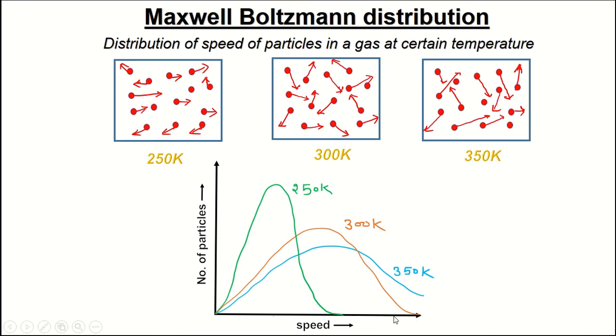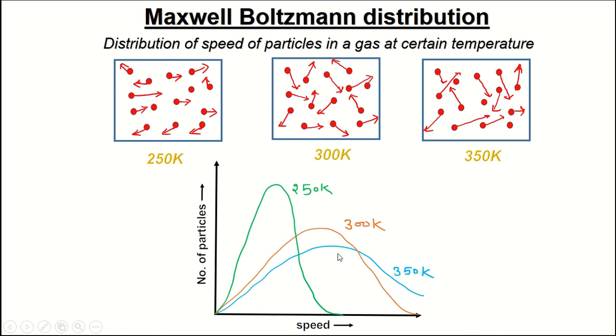So the graph is going to shift towards the right, because here we have some particles at a larger speed compared to 300 Kelvin. In order to keep the area under the curve the same, the height of the graph towards the right should decrease.